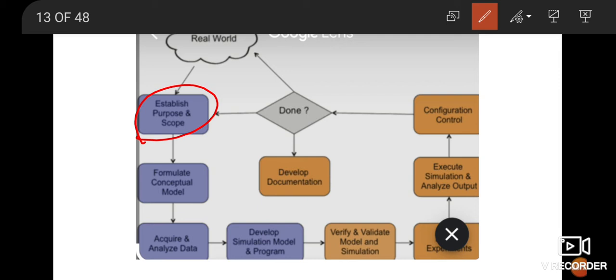Suppose we talk about a particular engine and a cylinder, so the performance of a specific engine, then there can be parameters which can be varied. So that is also a system. A system can be anything, a combination of parameters which when they come together they function, they have certain tasks, certain entities, certain activities, they function together. That is a system. So now you have to specifically establish what is the purpose and the scope.